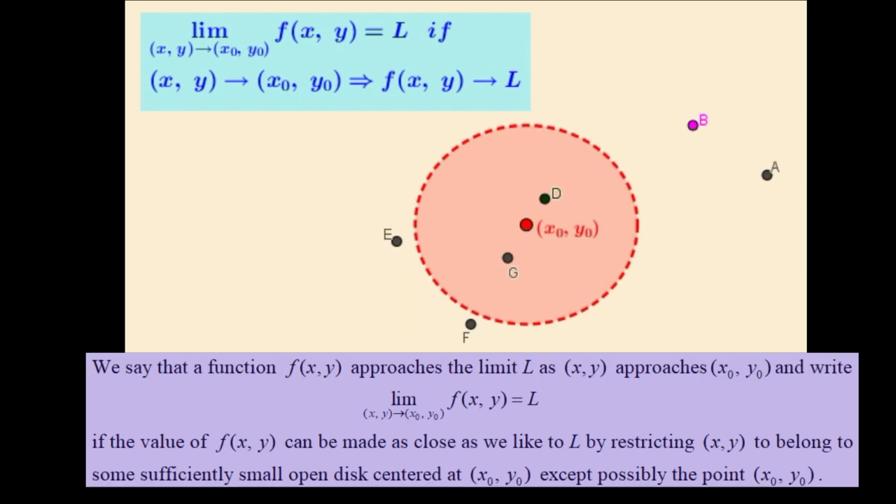We say that a function f(x, y) approaches the limit L as (x, y) approaches (x0, y0), and write limit as (x, y) approaches (x0, y0) of f(x, y) = L, if the value of f(x, y) can be made as close as we like to L by restricting (x, y) to belong to some sufficiently small open disk centered at (x0, y0), except possibly the point (x0, y0).